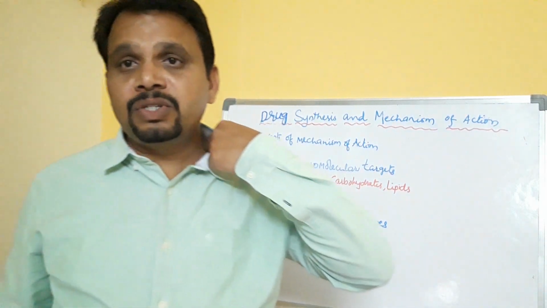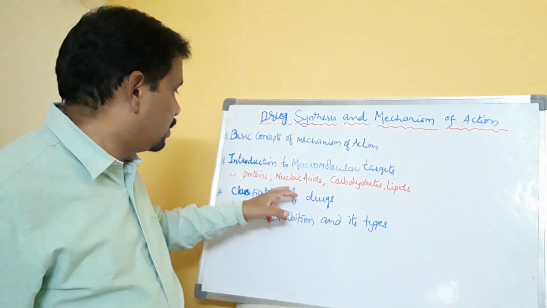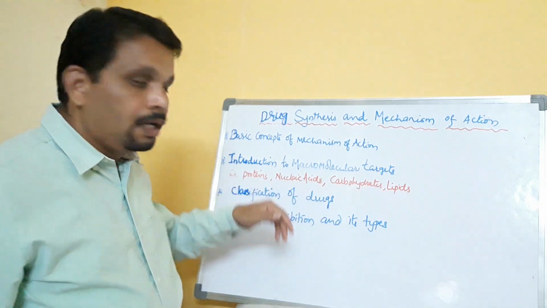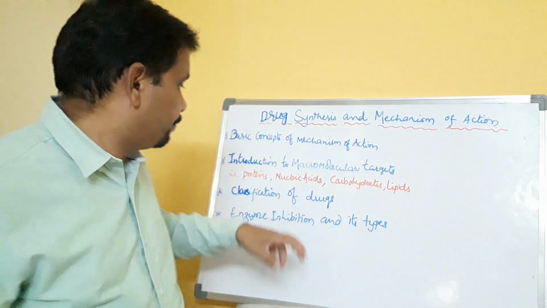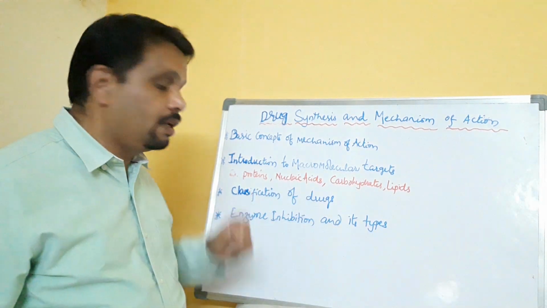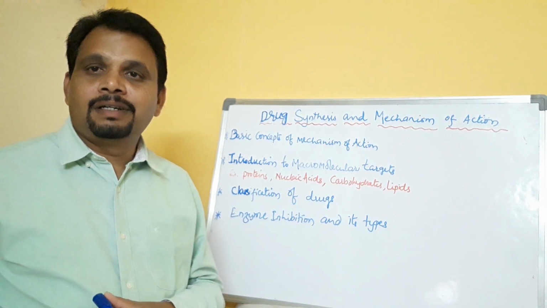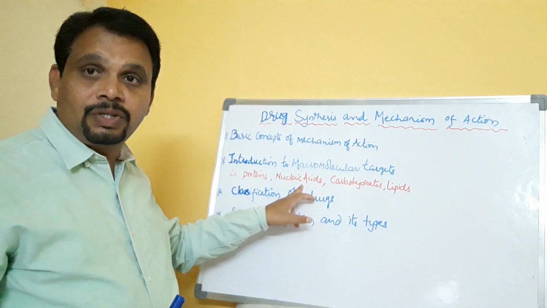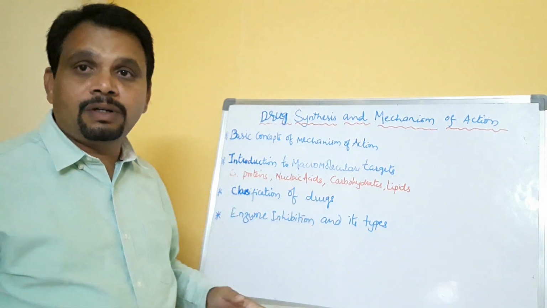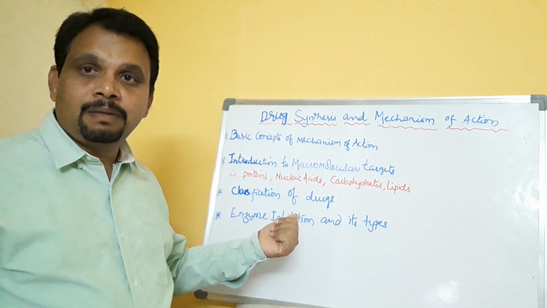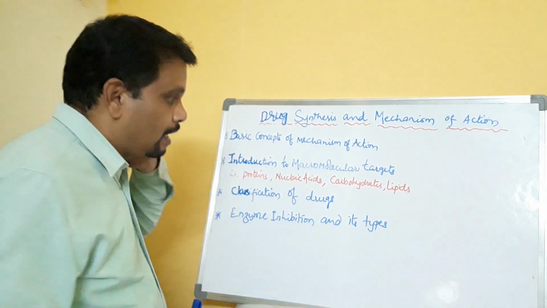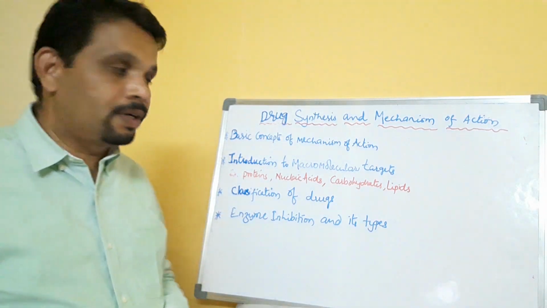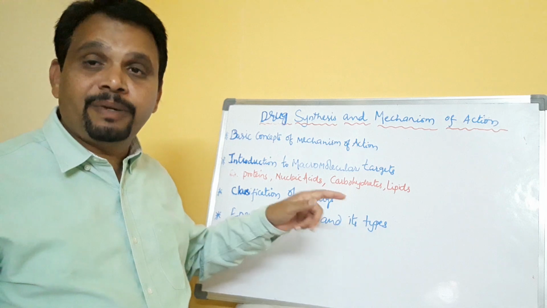Okay, and you already know about proteins and nucleic acids and carbohydrates, lipids. If you come to nucleic acids, they have four bases. You already know the structures of the bases: adenine, guanine, pyrimidines, thymine, uracil. Okay, all those structures you should be familiar with.